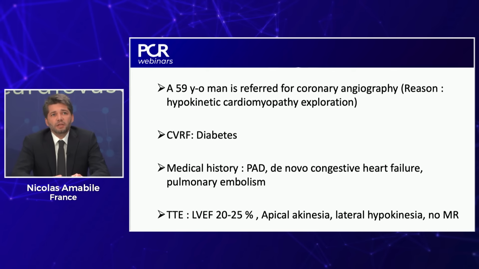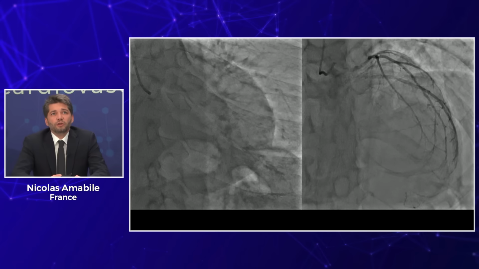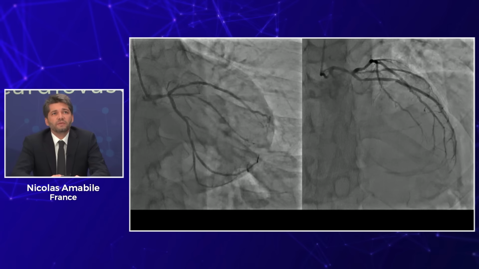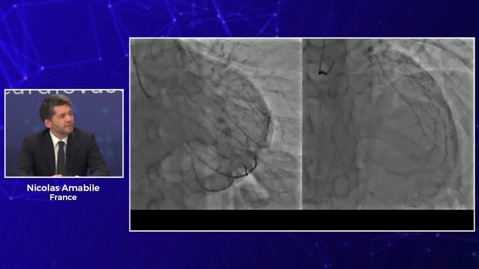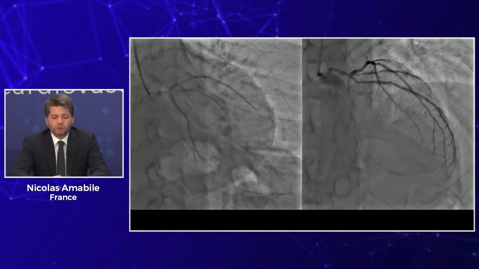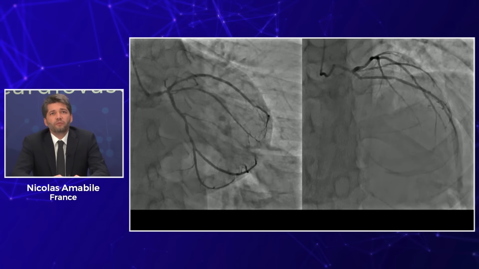The transthoracic echo shows a very depressed left ventricle function with ejection fraction around 20 to 25%, with apical akinesia and lateral hypokinesia, no mitral regurgitation. Let me introduce his coronary angio on the left of the left coronary, and we see that there is a multivessel disease with some kind of diffuse disease, especially on the distal part of the left main. We also notice a complete total occlusion of the mid-LAD with a well-developed first diagonal branch.